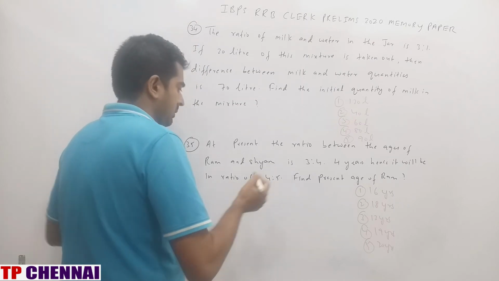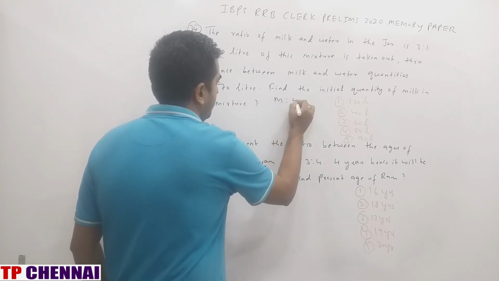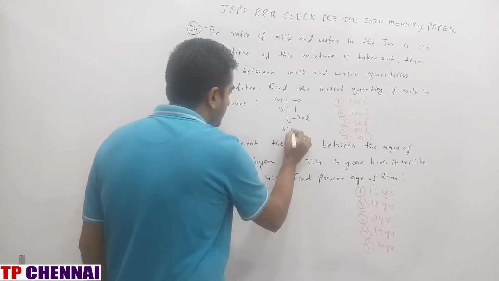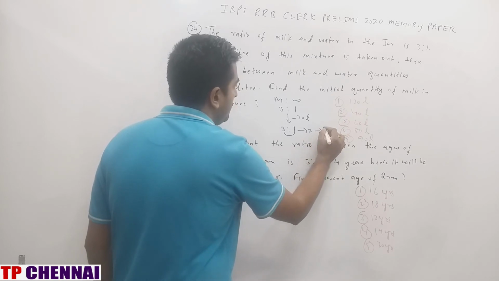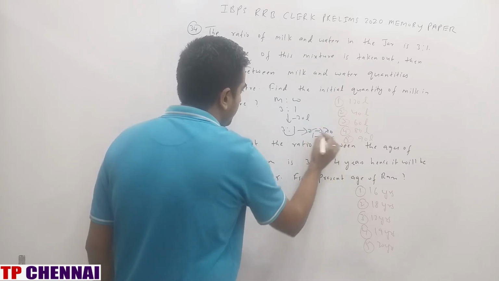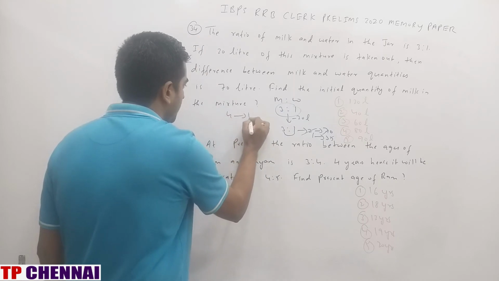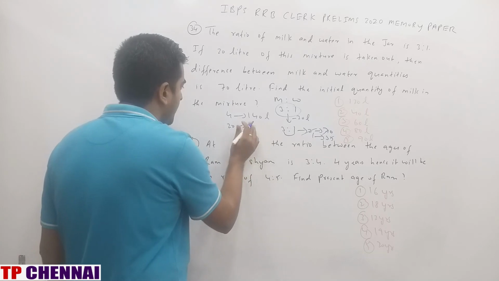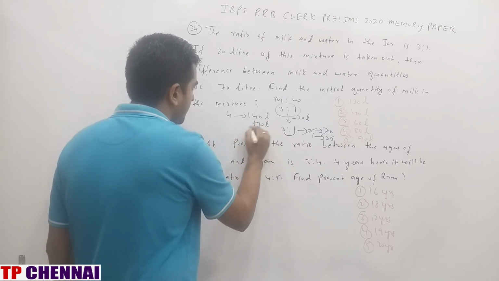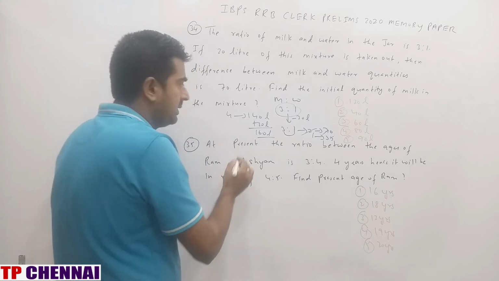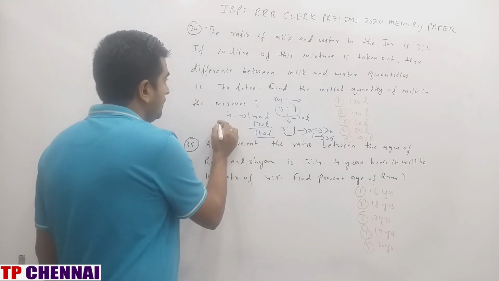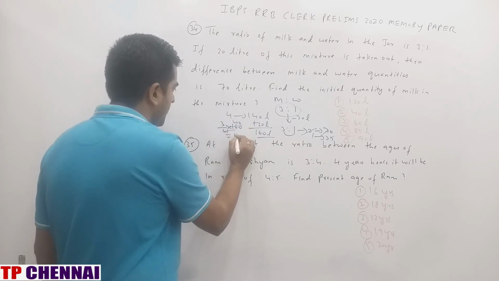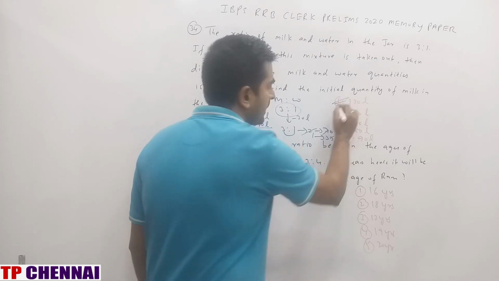So milk and water ratio is 3:1. If you remove 20 liters from the mixture, the ratio will be the same. So 2 part is how much they have given you? 70, 1 part is 35. So 4 part is how much? 140 liters. When they have not removed the 20 liters, we have to add 20. So this is 160 liters. Now this is divided in what ratio? 3:1. Milk they are asking, so 3/4 into 160. What is the answer? 120 liters. We can solve this question orally.